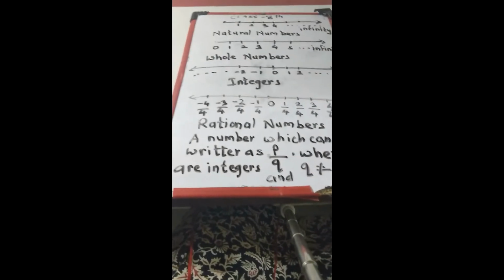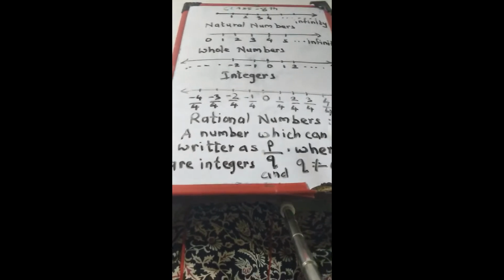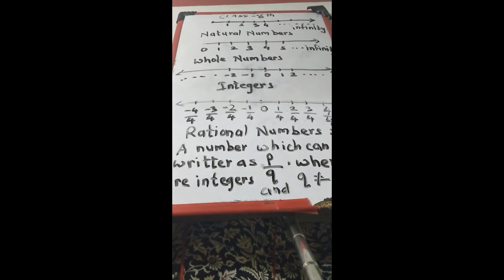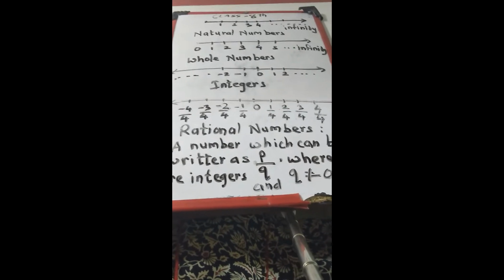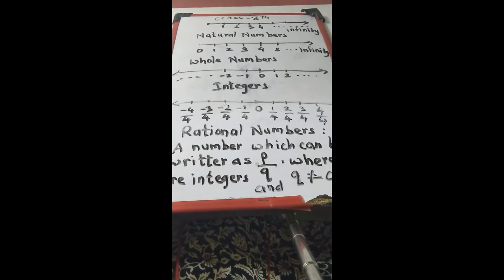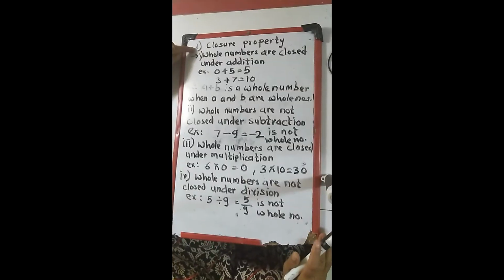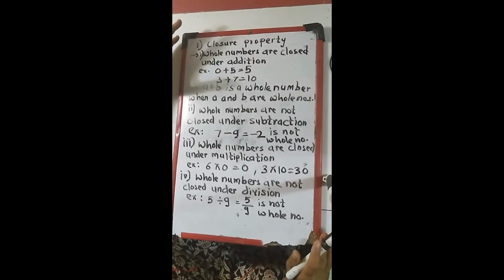Now henceforth we are going to see the different properties related to rational numbers. So what are these properties that we are going to see for natural numbers, whole numbers, integers and rational numbers? We will start with the closure property. I will explain what is meant by closure.